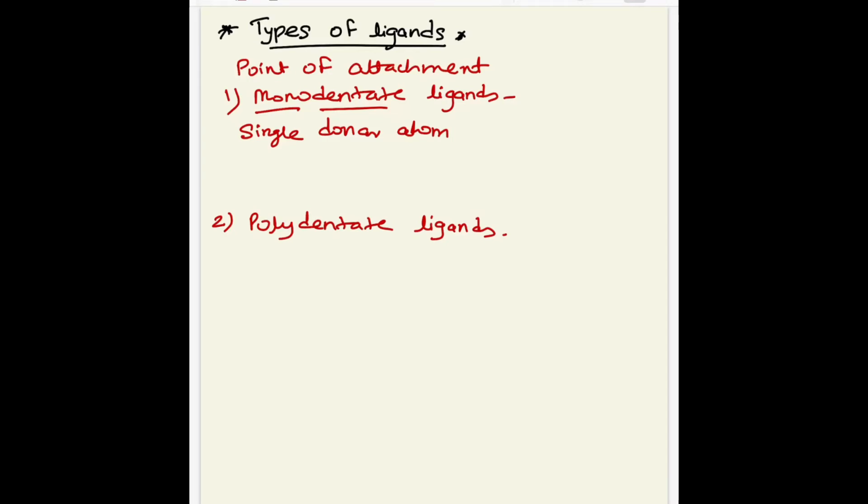Examples of monodentate ligands are Cl minus, or all the halogens, OH minus, CN minus. These are attached to the metal atom by a single coordinate bond, so these are known as monodentate ligands.